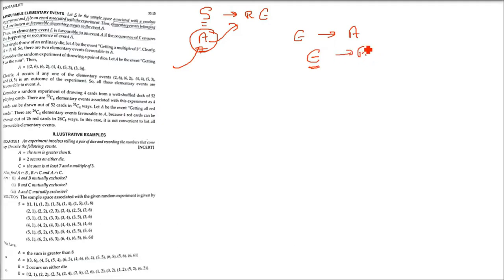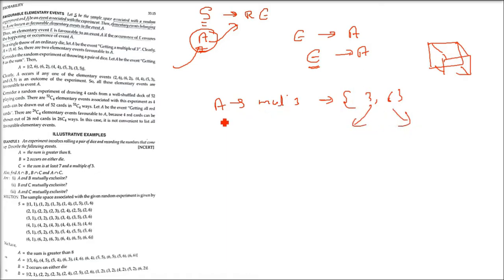So an elementary event E is favorable to an event A if the occurrence of E ensures the occurrence of event A. Again, let us take the example of a die. We have sample space 1, 2, 3, 4, 5, 6. Getting, say, a multiple of 3, we have already seen. In this, E1 and E2, 3 and 6, are the favorable elementary events of the event which is a multiple of 3.